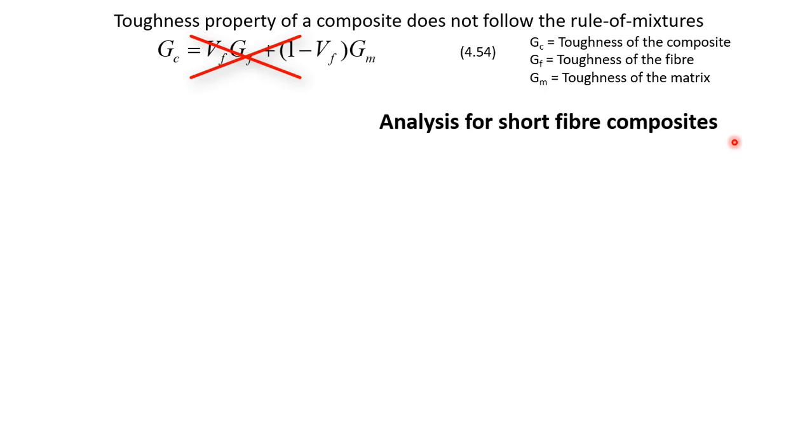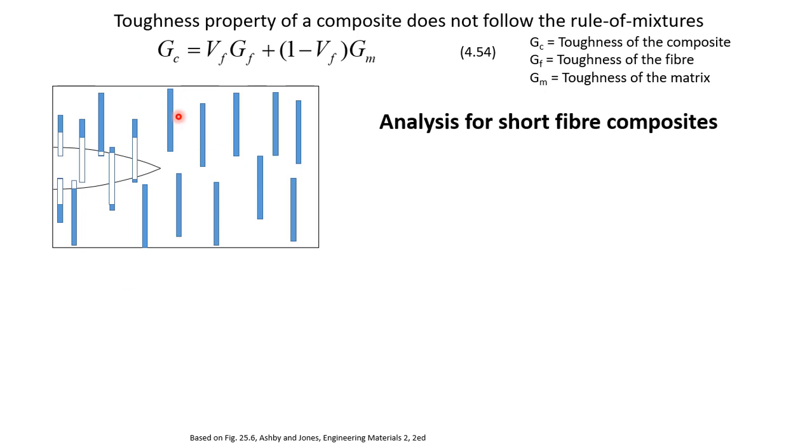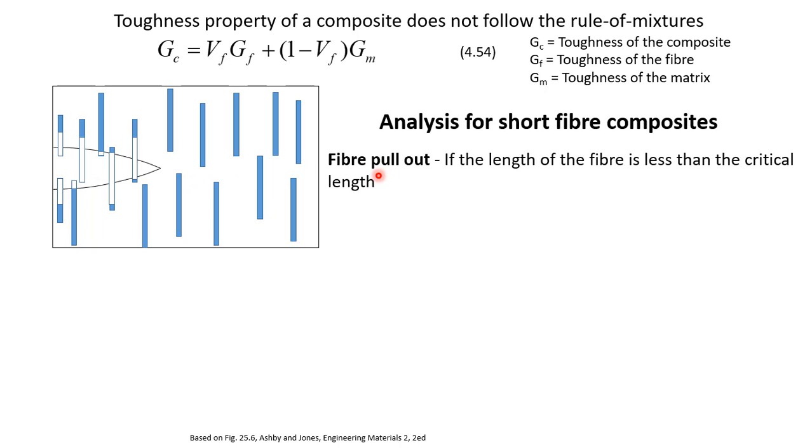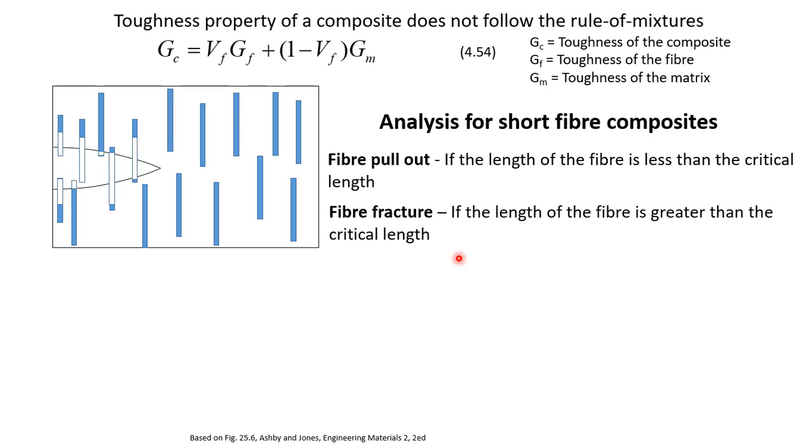So, analysis for short fiber composites. We will do the analysis for short fiber composites, but if the length of the fiber is larger than the critical length, then it is also applicable to long fiber. Now let us see a composite with these short fibers and imagine that there is a crack which is growing, which is here. As the crack meets the fiber, there will be two things happening. The first thing, fiber pull out: if the length of the fiber is less than the critical length, then the fiber will get pulled out from the matrix. Or fiber fracture.